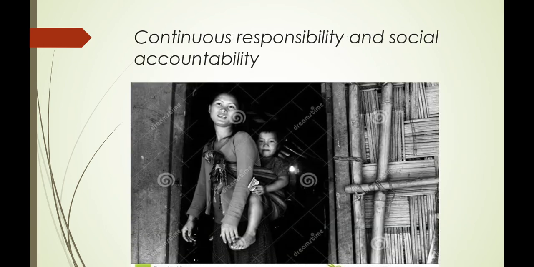Yes, so the family teaches its members how to behave and how to discharge specific responsibilities. It teaches its members how to behave in society, how to take responsibility, and also trains its children on how to live harmoniously with the neighbors. In a society there are so many people living, belonging to another religion or caste, for example. But the family teaches us how to live with them harmoniously.